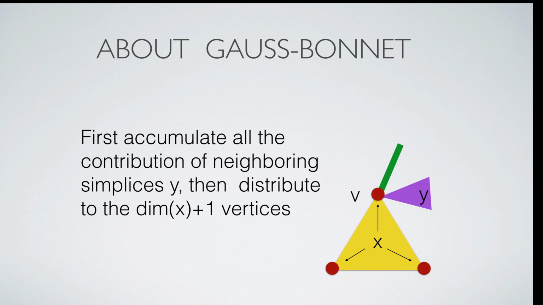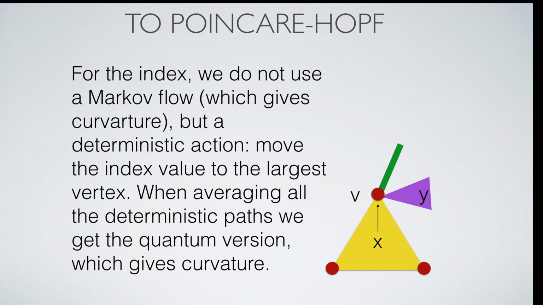The proof of Gauss-Bonnet is very simple. The valuation is given by definition as a sum over simplices. Take these values and shove them equally to all the vertices of the simplex. In the case of a quadratic valuation, we first have to get the interaction value on the simplex, then distribute it to the vertices. To prove Poincare-Hopf, just move the value of the simplex to the vertex on which f is maximal. Since we do not distribute the values, they remain integers.